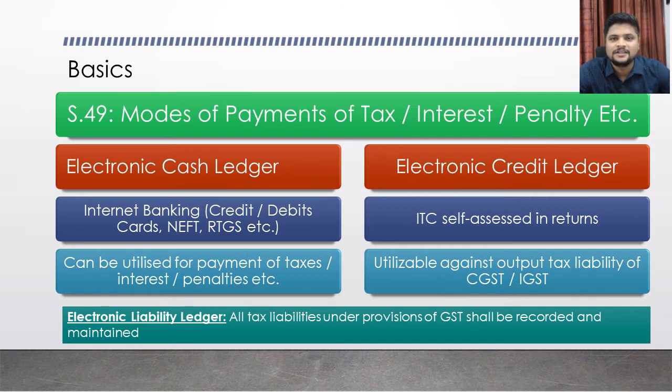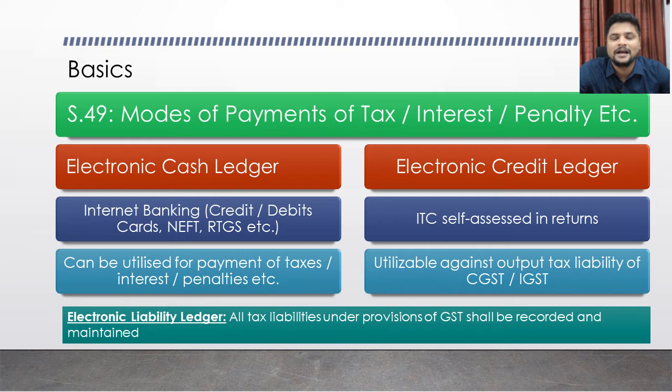Before the second type of ledger, I also wanted to tell you about the payment modes for paying into the electronic cash ledger. The different payment modes are, first, internet banking, and second, over-the-counter challan.